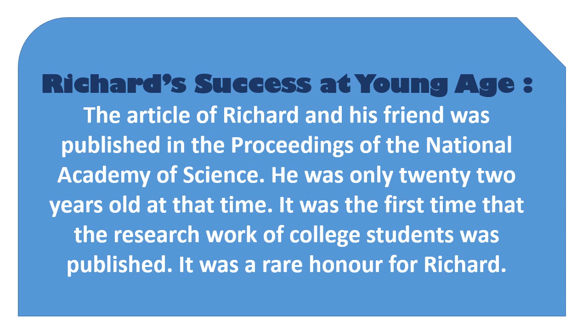Richard H. Everett published the theory of how cells work in an article in the Proceedings of the National Academy of Science when he was just 20 years old.